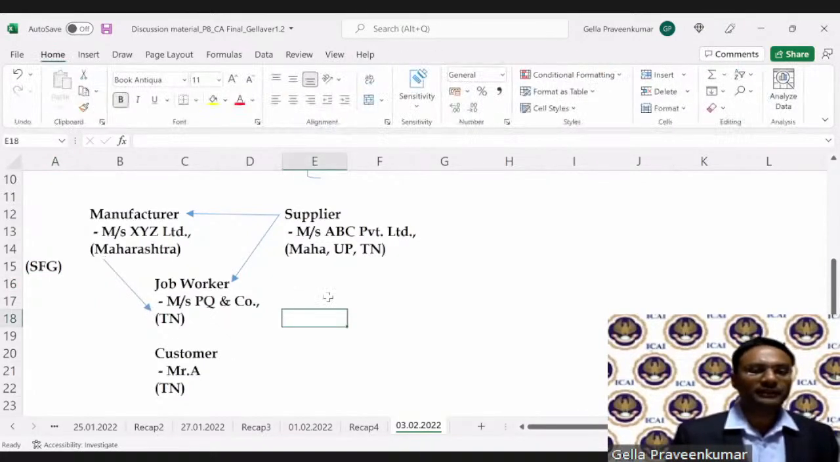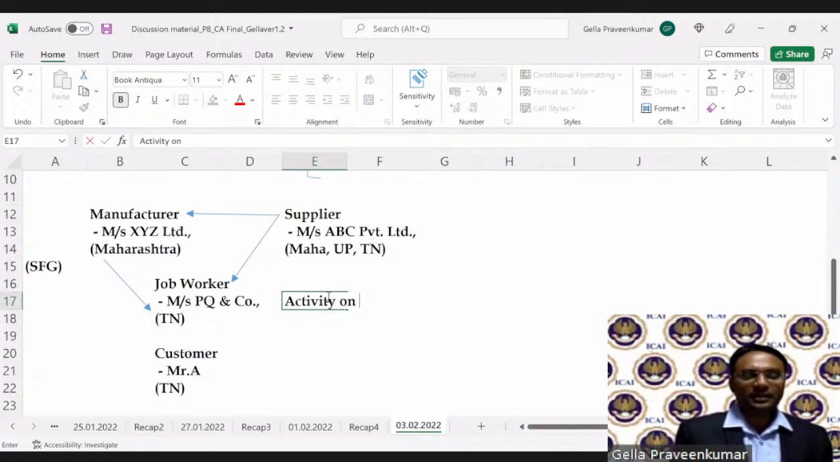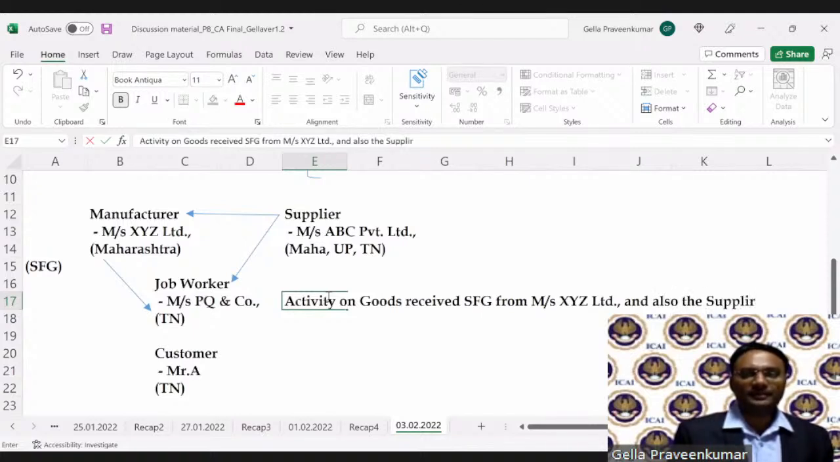Now, what will the job worker do? He does an activity on goods received, SFG from Mrs. XYZ Limited, and also from the supplier of Mrs. XYZ, to finish the product.